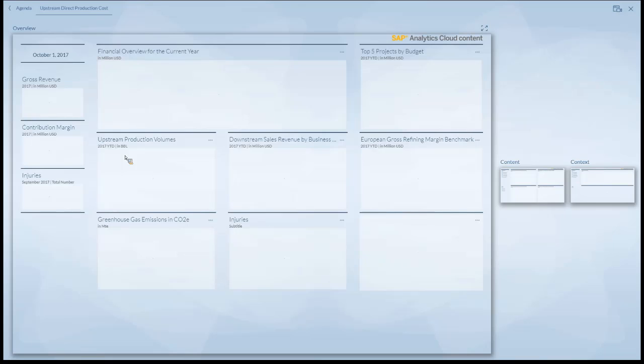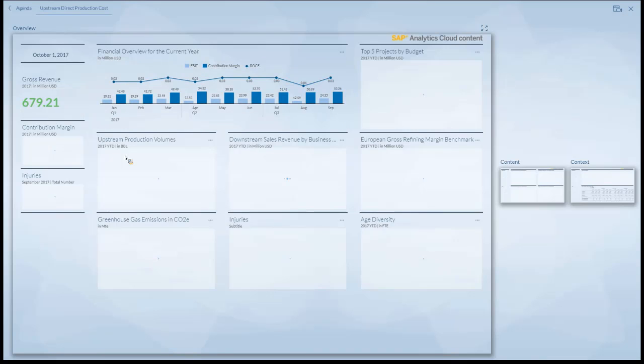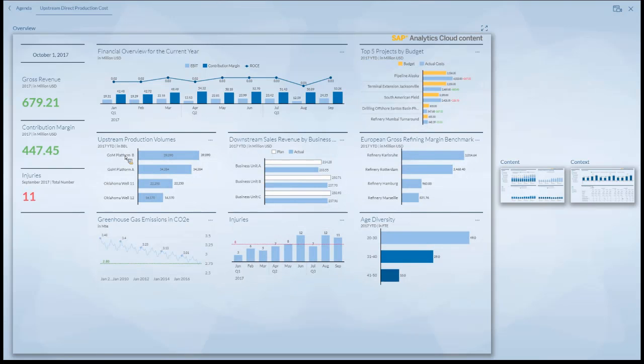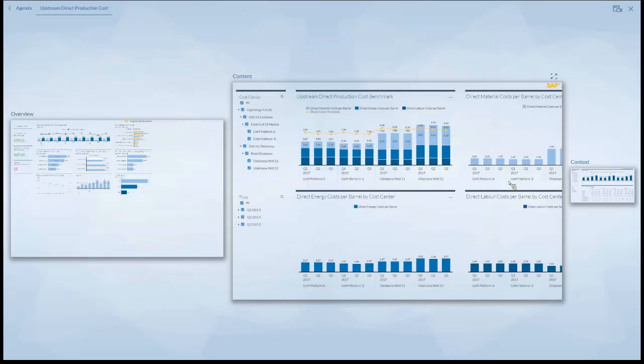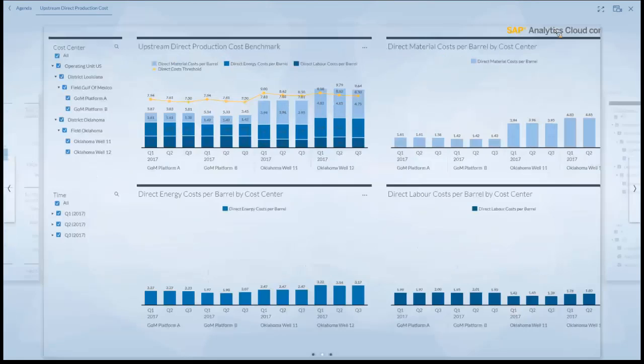So we have some top KPIs from the FI space on the left side, so that's the gross revenue and the contribution margin. We see the financial overview for the current year, so over time we get an understanding of our EBIT and our contribution margin and the ROCE key figure. That gives you, again, on the first page, an insight into the area you're in. As said, we are in the upstream production cost. So let's look in more detail at the upstream production costs.